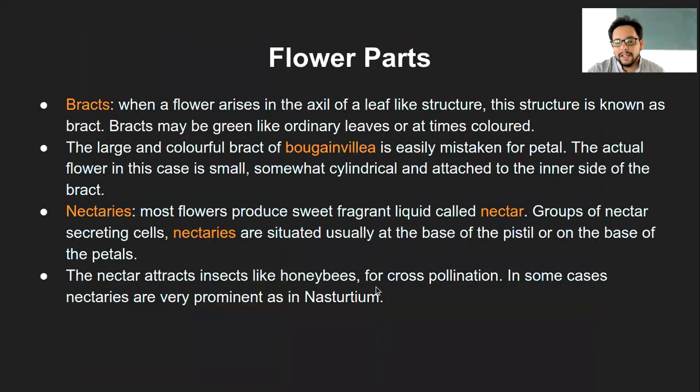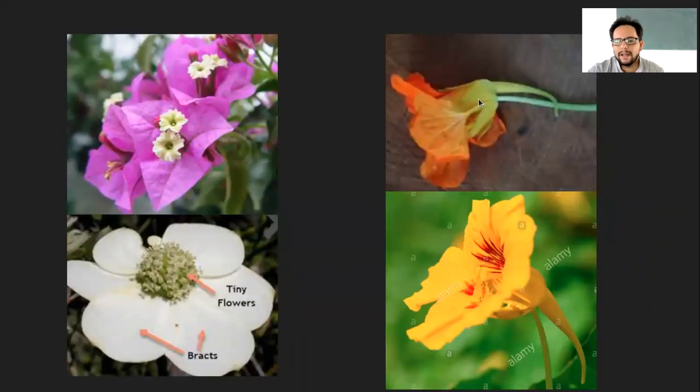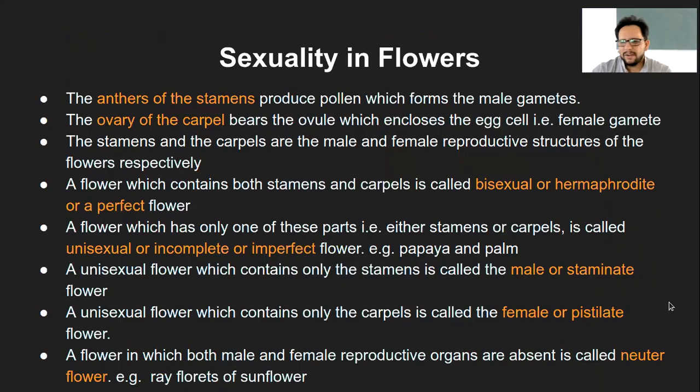And we had seen in the case of nasturtium as the flower, which has a separate nectary around the flower and not with the flower itself, like we had seen in the case of the lantana species, that flower which also has a lot of nectar. So that was a brief recap of what we had done in the last class.